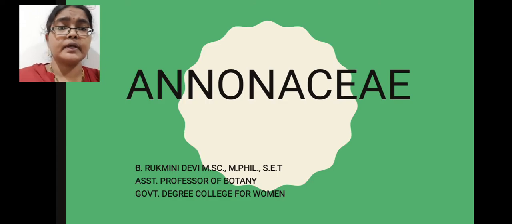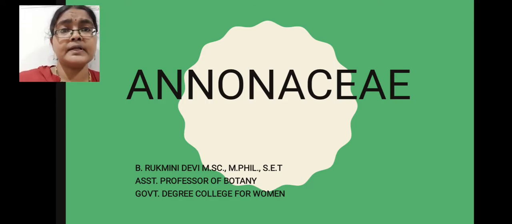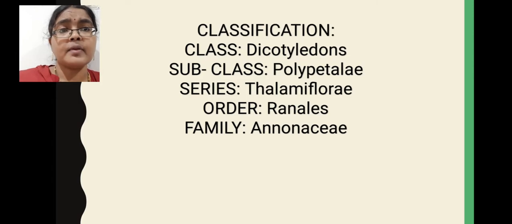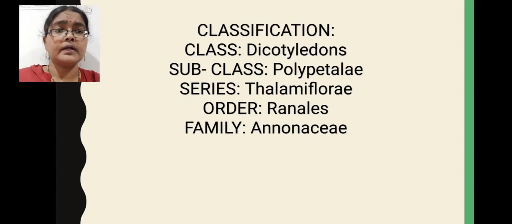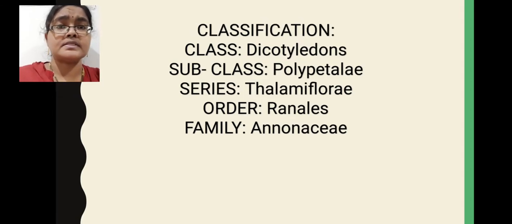Today I am here to explain about the Anonaceae family. Before starting this family description, I would like to mention the classification of the Anonaceae family. The Anonaceae family belongs to the class Dicotyledons, subclass Polypetalae, series Thalamiflorae, order Ranales, family Anonaceae.